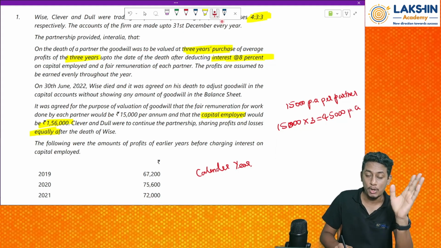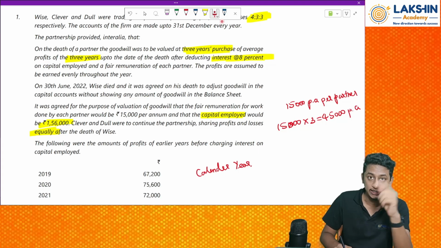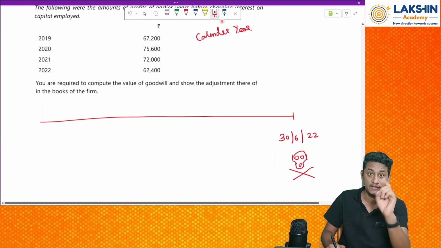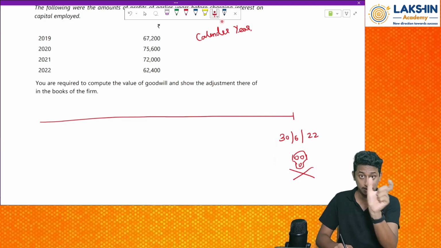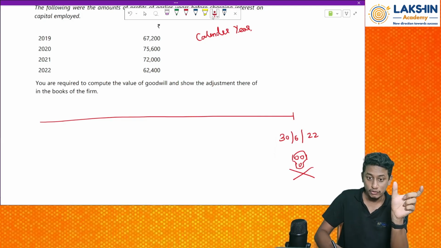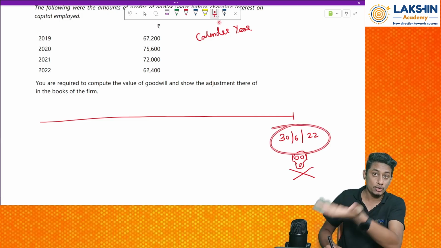When will my financial year or calendar year end? In this case, it's on 31st of December. But they have told us to take 3 years, and remember the word up to the date. So when was he dead? On this date. So go 3 years back.